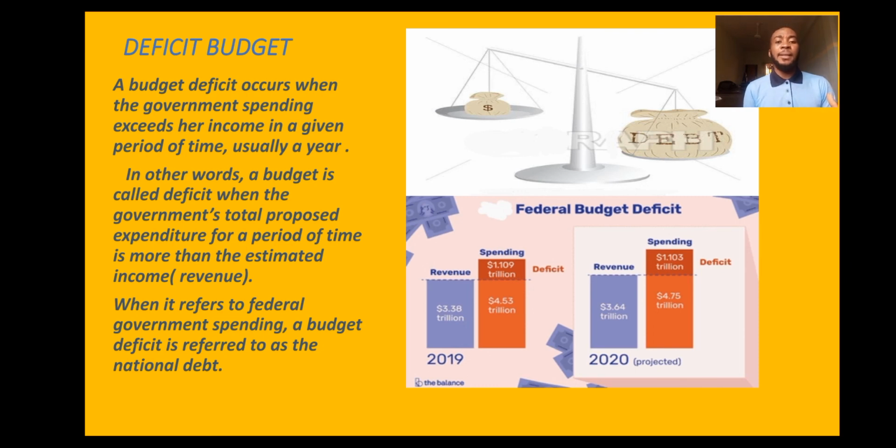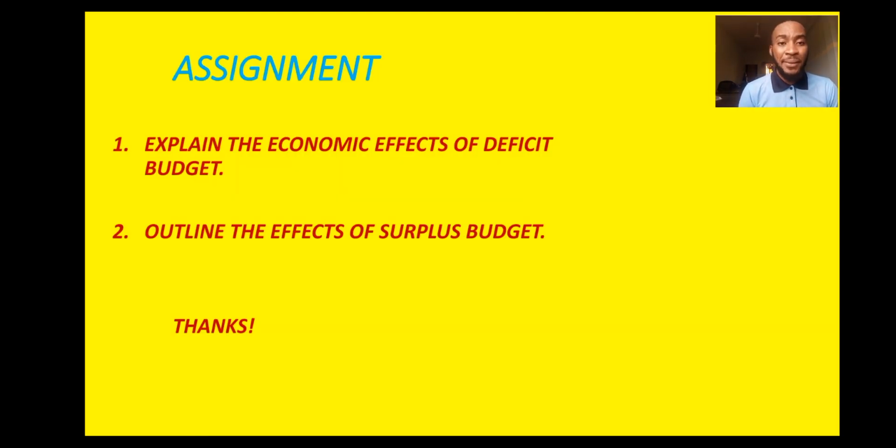Let me paraphrase: when it is from the federal level, it is known as what? National debt. National debt is another topic we're going to talk about probably next week, including its meaning and types. Having said this, let's do the assignment.